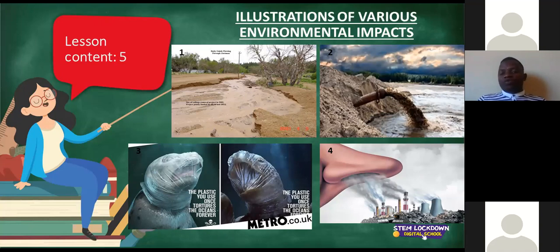I've numbered them 1 to 4. The first picture there, as you can see, ladies and gentlemen. So that area there, you will see that it's close to a residential area on the left. Let me try to move the cursor. So on the left there, where I'm moving the cursor and trying to circle, there is a residential area. Now this piece of land was used for mining. So now can you see that no plant grows here? A plant grows on the other side where mining did not occur. So it means that this piece of land becomes somewhat redundant and unuseful.